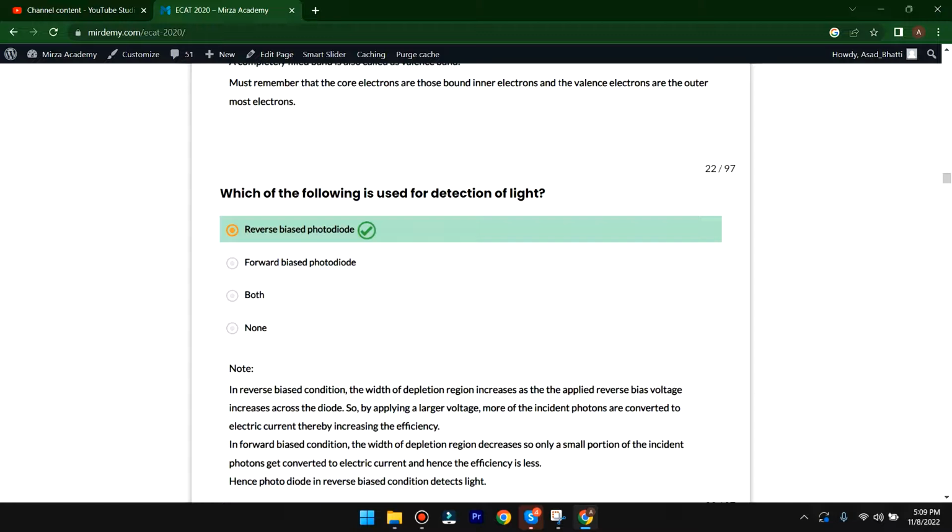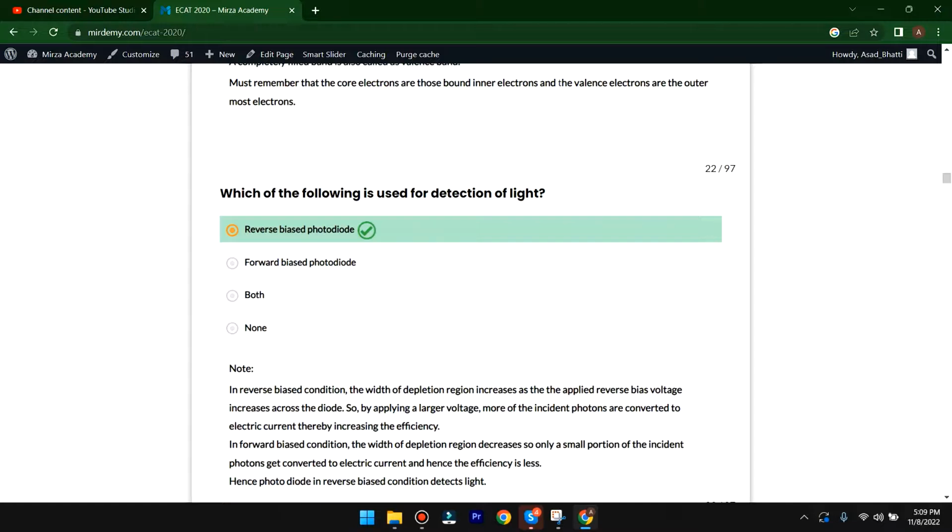In forward bias, the width of depletion region decreases, so only a small portion of the incident photons get converted to electric current, hence the efficiency is less. Hence, photodiode in reverse bias condition detects light. So here the A option is correct.